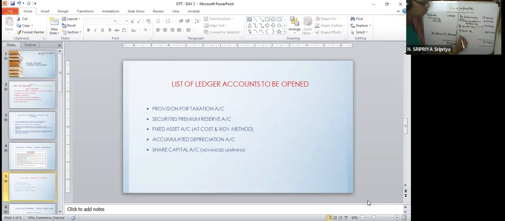So this alone is shares issued for cash. Fine. So today we have gone in depth into cash flow statement in different ways that we can do.